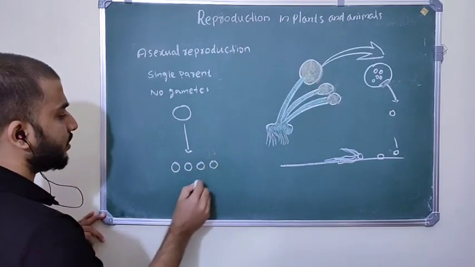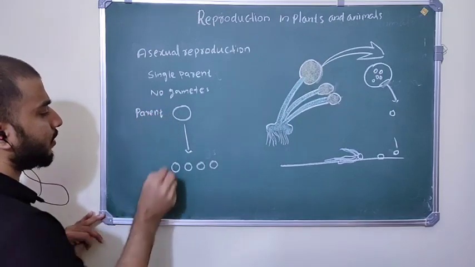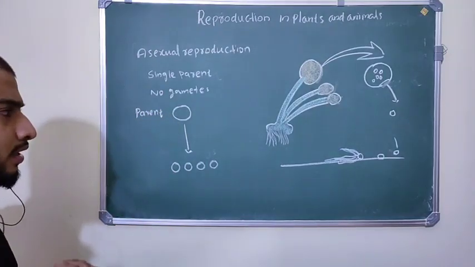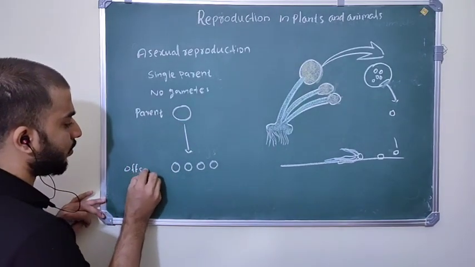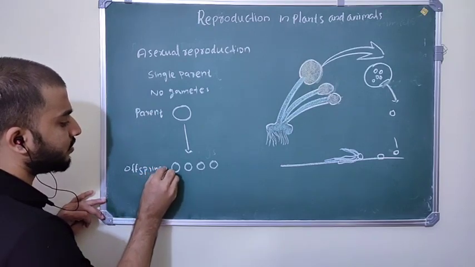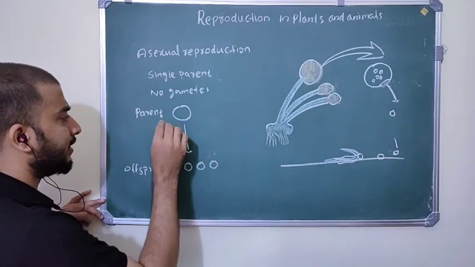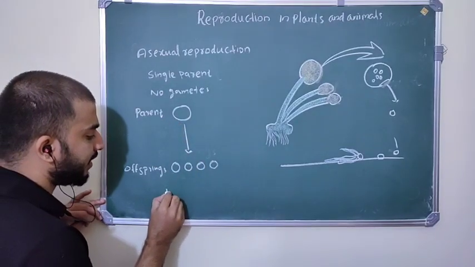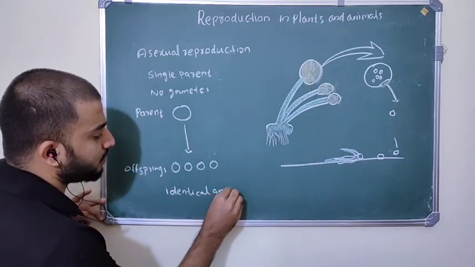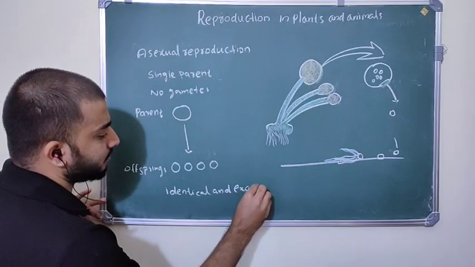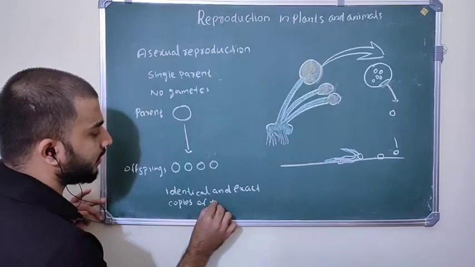That mode of reproduction is called asexual reproduction. What is asexual reproduction? It is a mode of reproduction in which a single parent produces its offspring, or its children. All these children are identical and exactly the same as their parent. They are identical copies, exact copies of their parent.